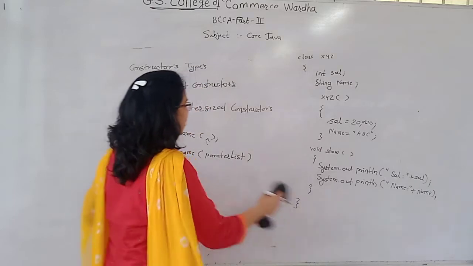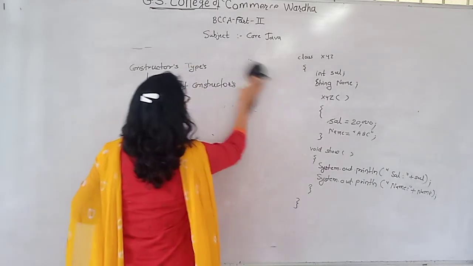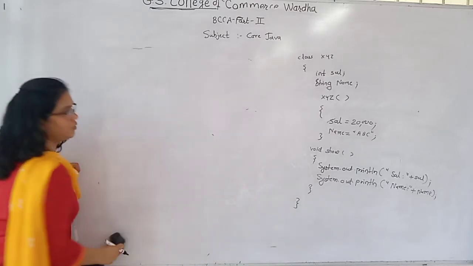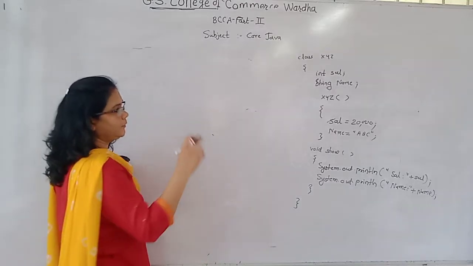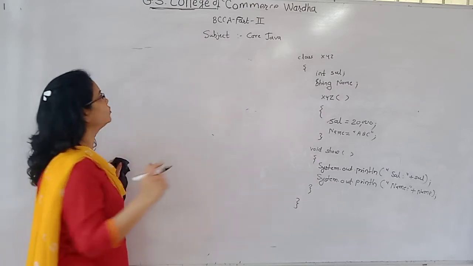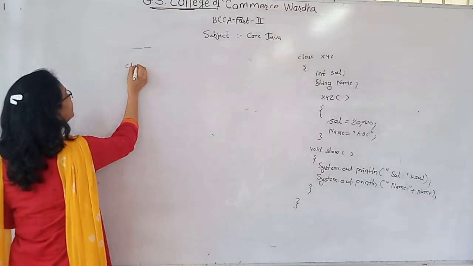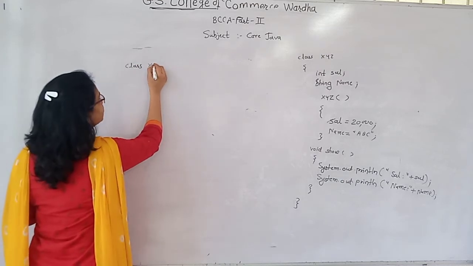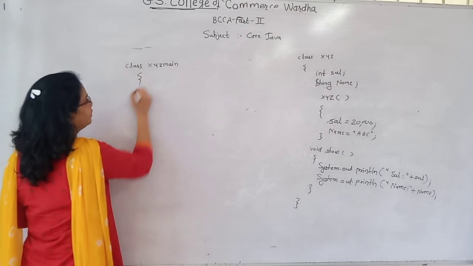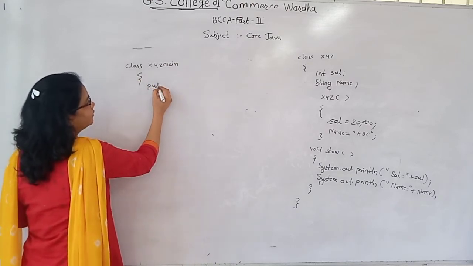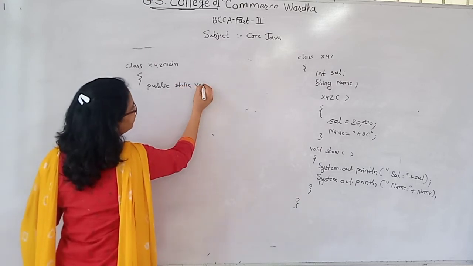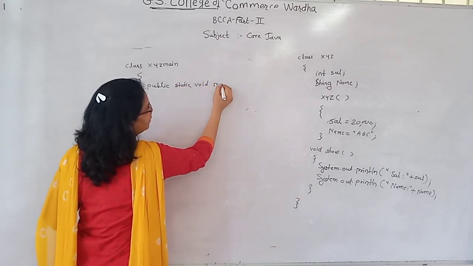So how can we call this function? For calling the function and constructor, I have to create the object, and that object is created in the main class. So I have to write xyz main. After that, public static void main.